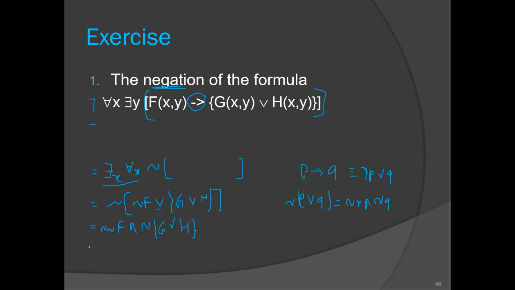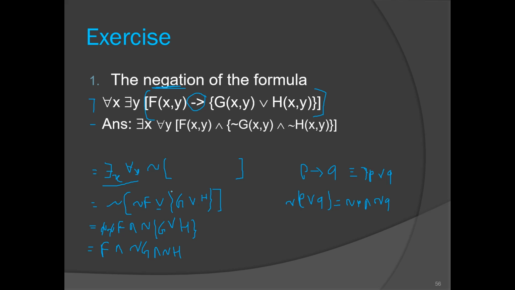No need of the square bracket now. Double negation will cancel out, so we will have f and, again we apply De Morgan's law, negation of g and negation of h. So the final answer is this one: there exists x, there exists y, and f of x and negation of g of x y and negation of h of x y. Any doubt in this problem?